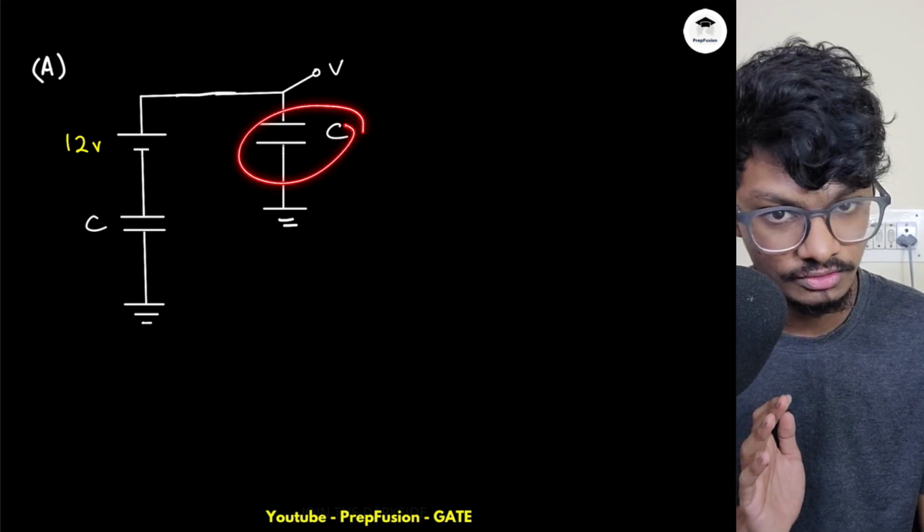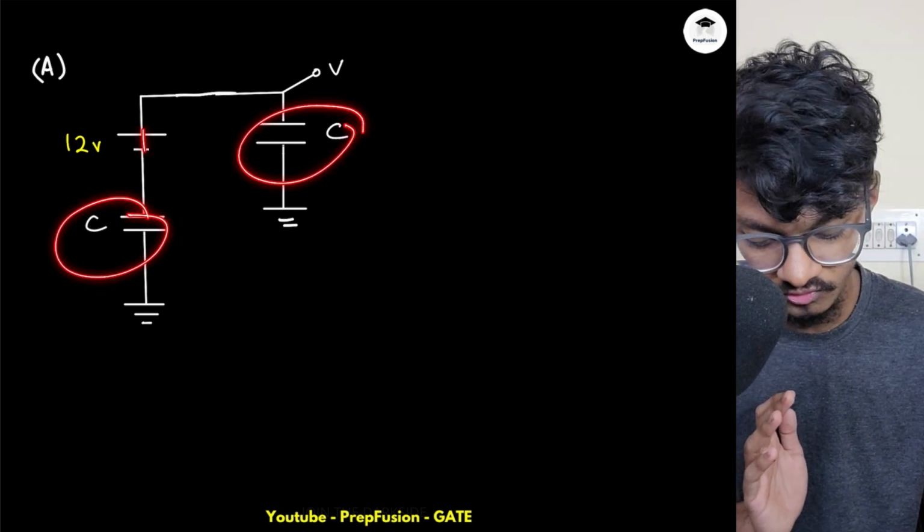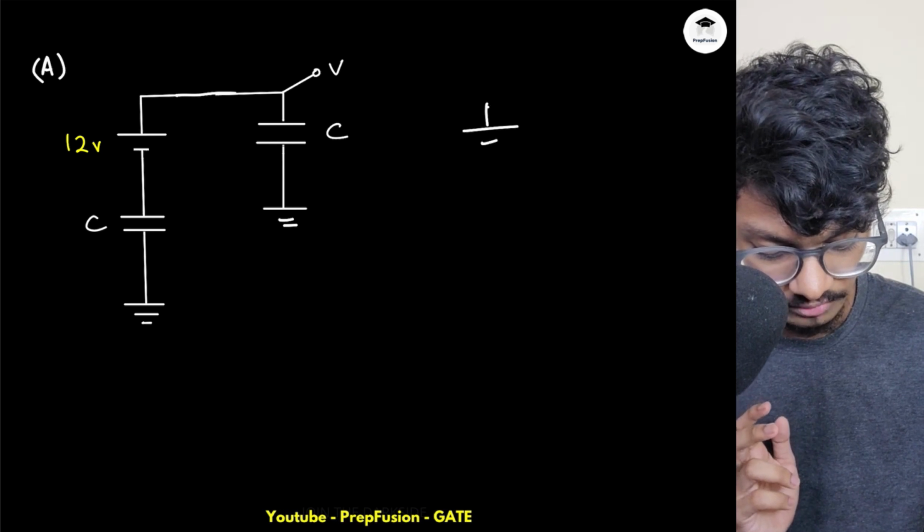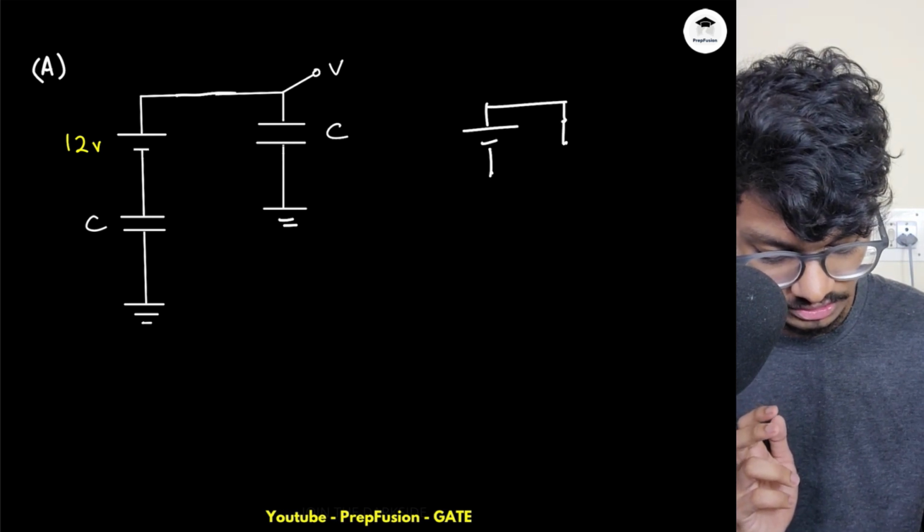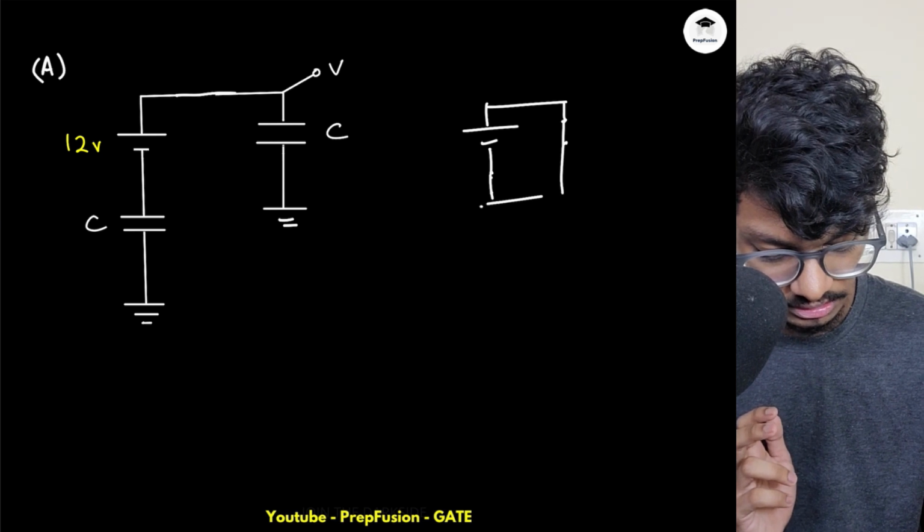This has initial charge of 0, a 12 volt battery. This is how the circuit will look. Circuit will look somewhat like this. This is short circuited, this is short circuited, this is grounded, right?